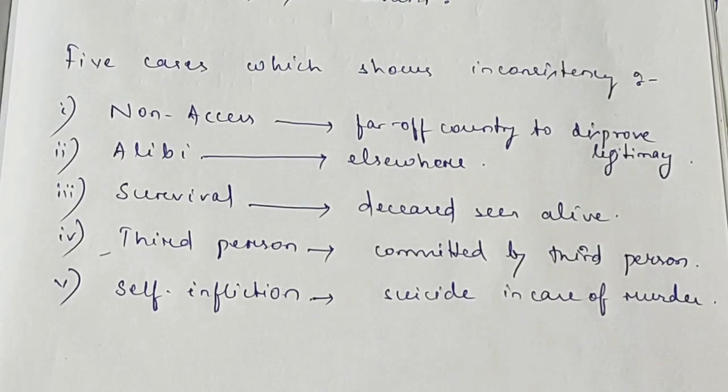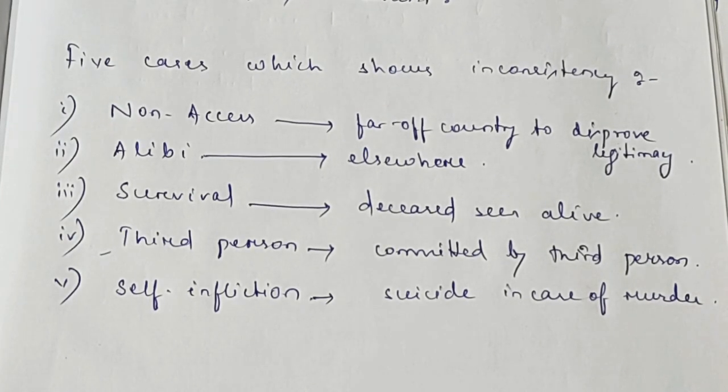Second is plea of alibi. Alibi means elsewhere. The illustration A, where A was at Lahore and not at Calcutta, is the plea of alibi. And whenever the accused raises the plea of alibi, the burden of proof is on the accused to prove that he was not at that place at the time of the incident.